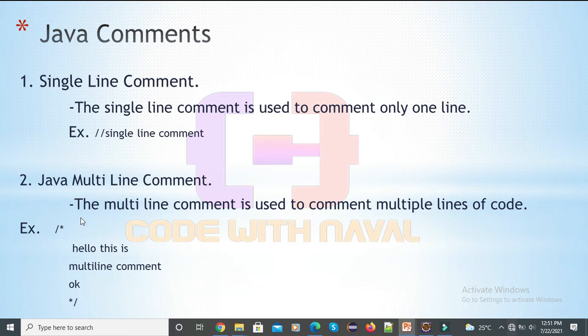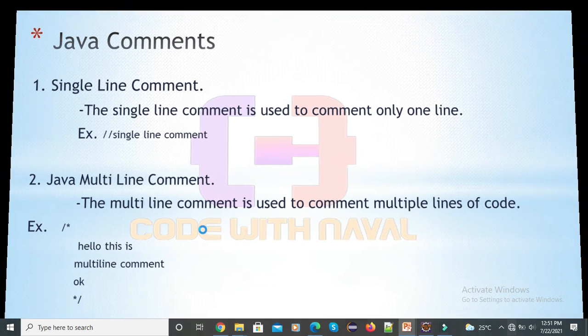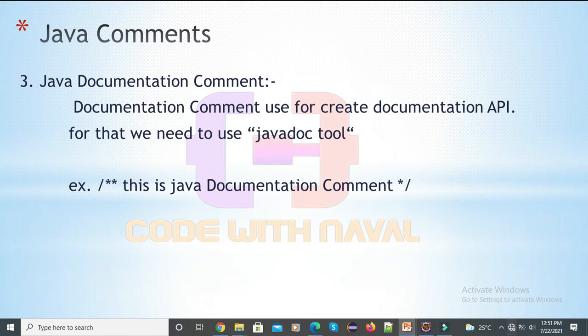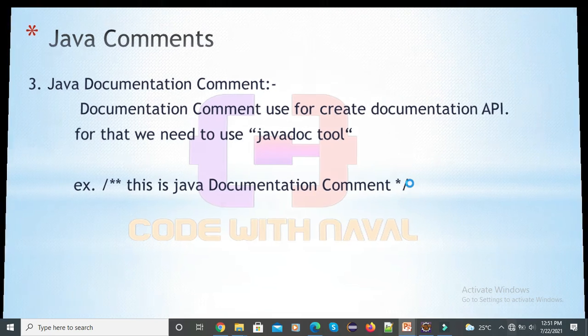Then we have a multi-line comment. The multi-line comment is used to comment multiple lines of code. If you want to provide a comment over multiple lines, then we use a multi-line comment. The third one is the documentation comment. The documentation comment is used to create documentation API. For that we need to use the javadoc tool. For the documentation comment we write it like this: /** then the comment, then */. Let's open Eclipse and try all these comments.